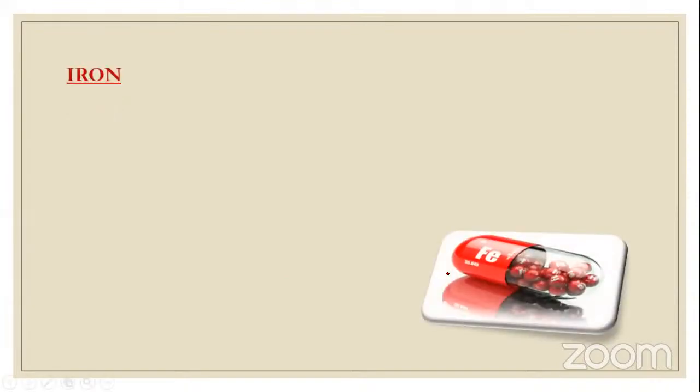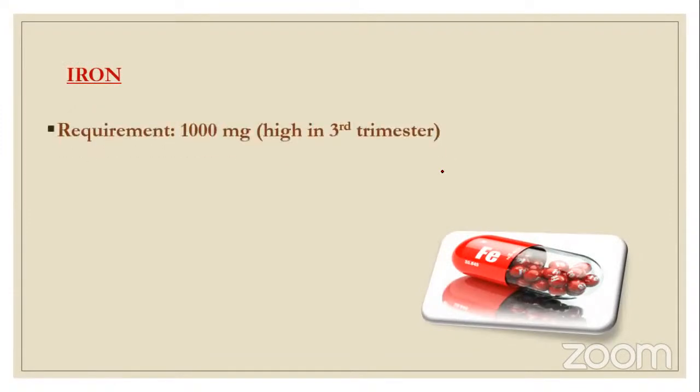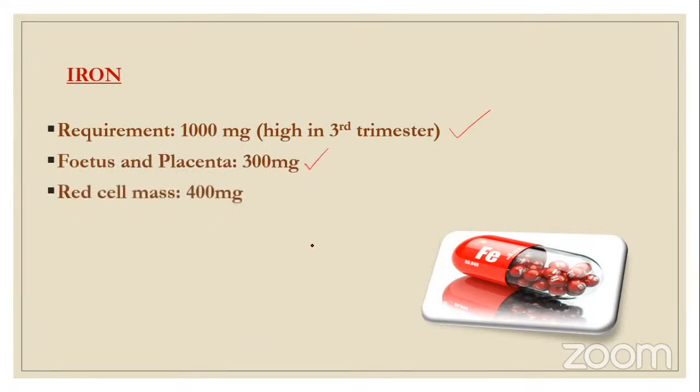Next is iron changes, a very important change. We all know iron supplements are given. The requirement of iron in total pregnancy is 1000 milligram, and it is highest during the 3rd trimester. Fetus and placenta take up around 300 milligram. Red cell mass 400 milligram.